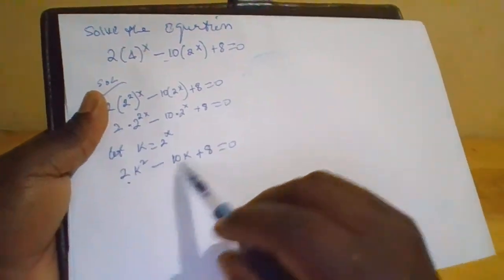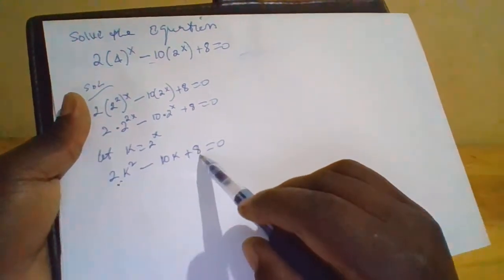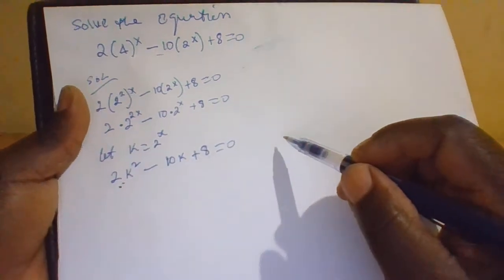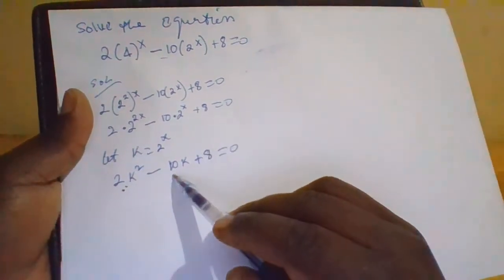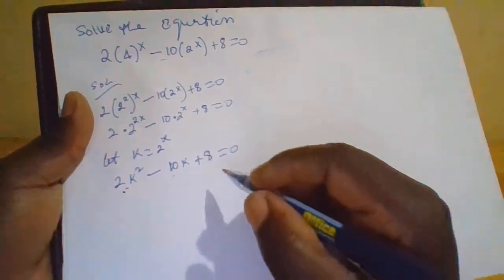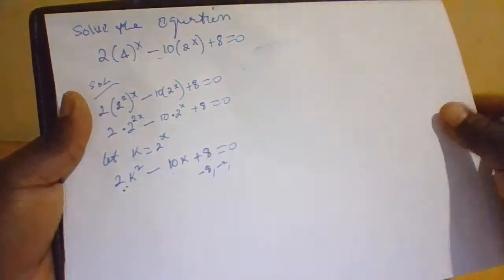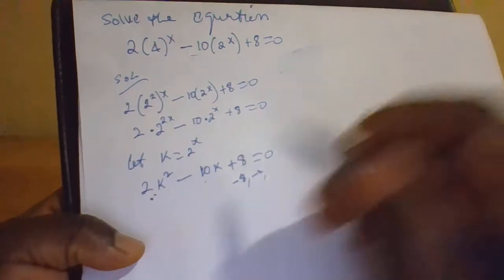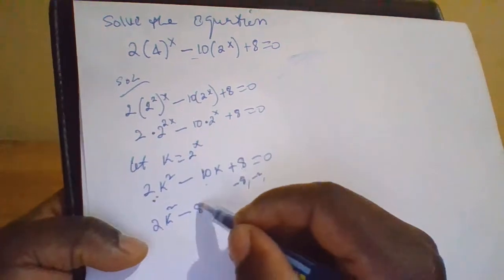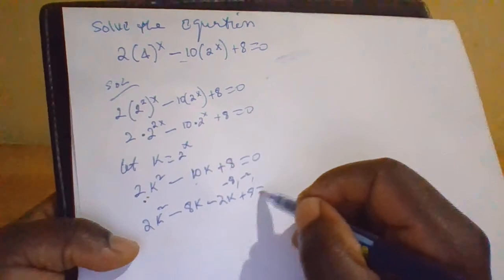So we take 8, we have 2 times 8, we have 16. Therefore, we ask ourselves: are there two numbers that, when you add, get negative 10, and when you multiply, you get positive 16? So the numbers are negative 8 and negative 2. Therefore, here you shall have 2k squared minus 8k minus 2k plus 8 equals 0.